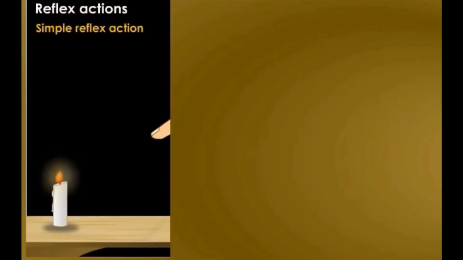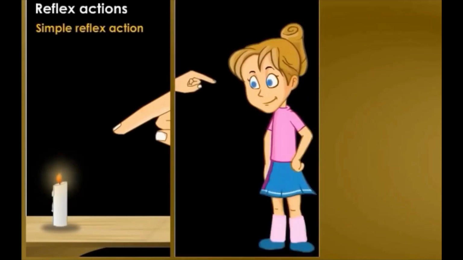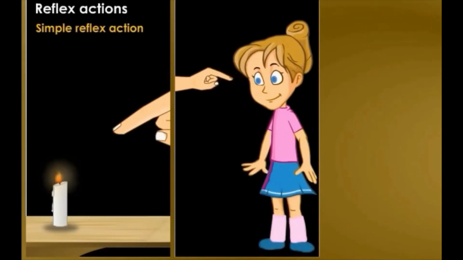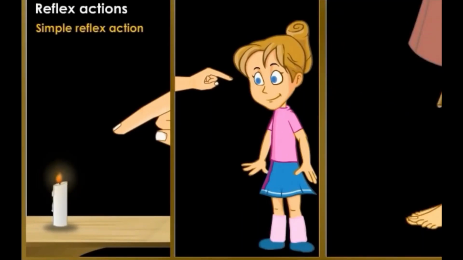Then second one, acquired or conditioned reflex. So now we have completed simple reflex action. The simple reflex action is a purely involuntary action, as I already told. See the example: when a hot object is touched by a hand, the hand is withdrawn quickly. When an object approaches near the eye, the eye blinks. When the bone of the knee is tapped, the knee is jerked.